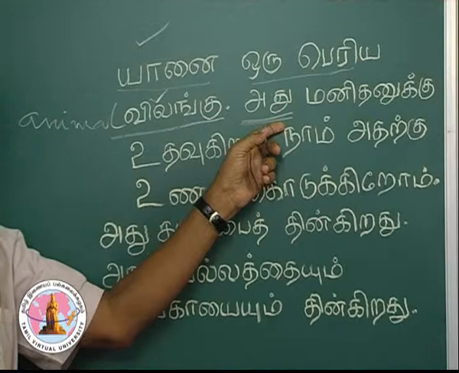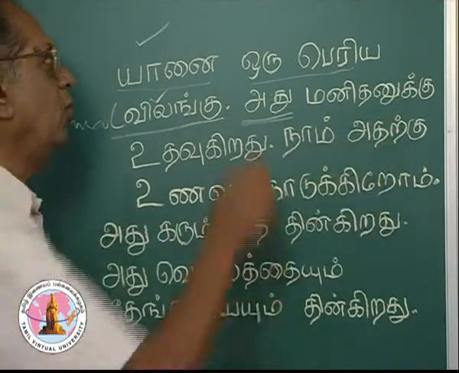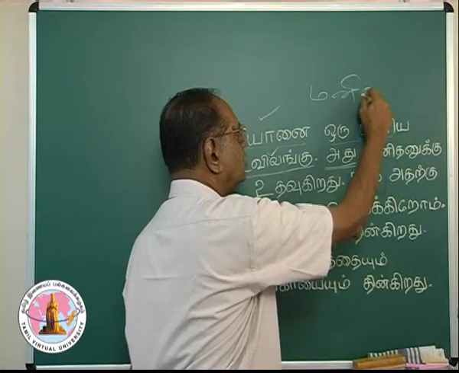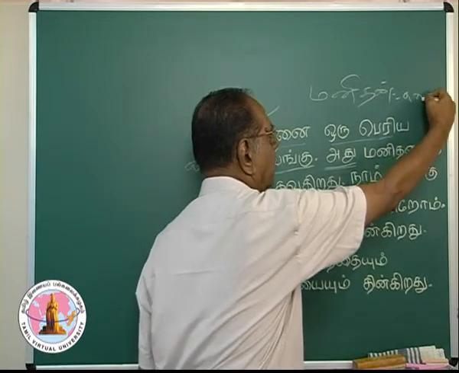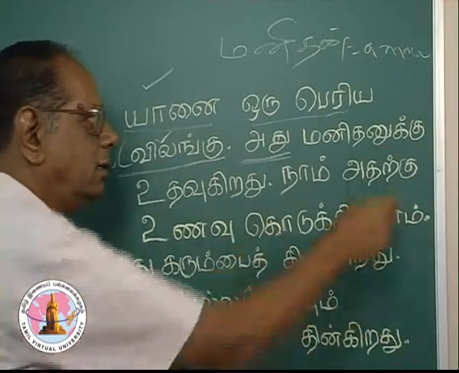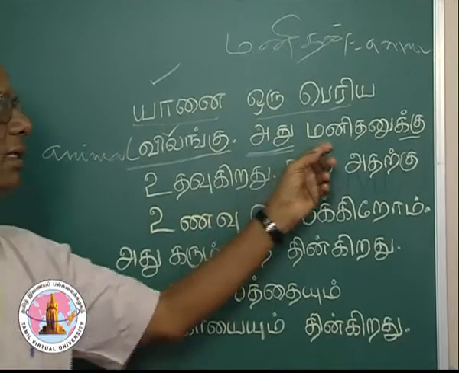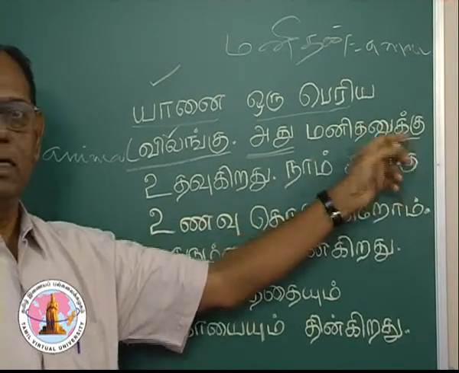Adu, யானை. மனிதனுக்கு, மனிதன் you know. We have already come across this word. Manidan, a man. And this is dative case.